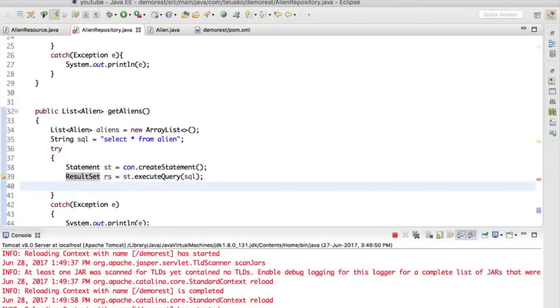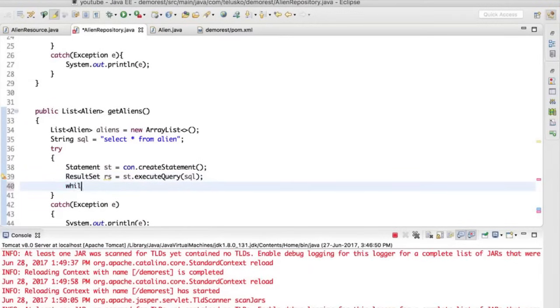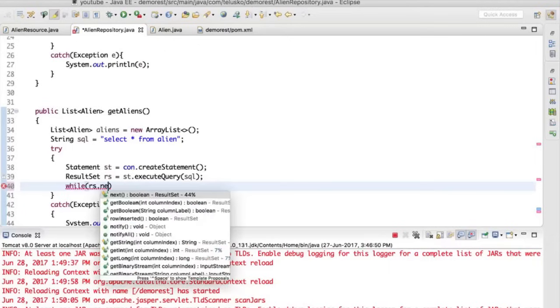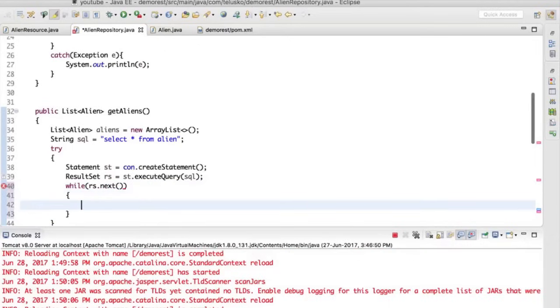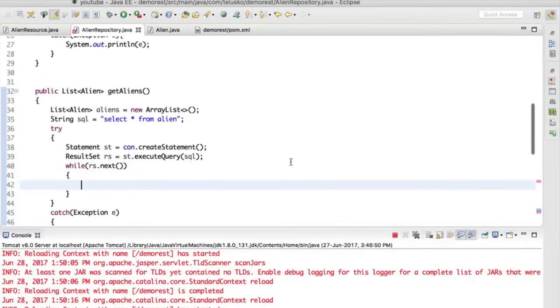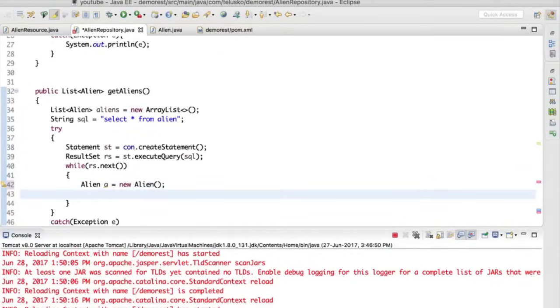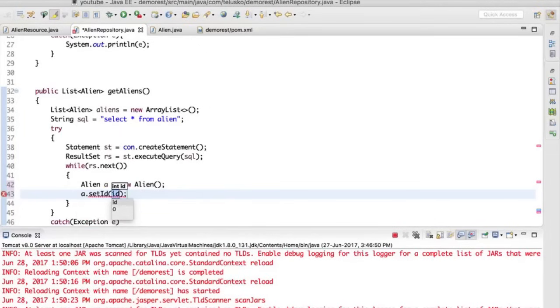Now once we got the result set, we have to run a while loop because we don't have one object, right? We'll be having multiple objects. So we'll say rs.next. It depends upon how many values you have. It will iterate through all the values. And every time you get a value, let's create an alien object. We'll say Alien a equal to new Alien, and we'll set the values. So we'll say a.setAlienID, and this would be coming from the database.